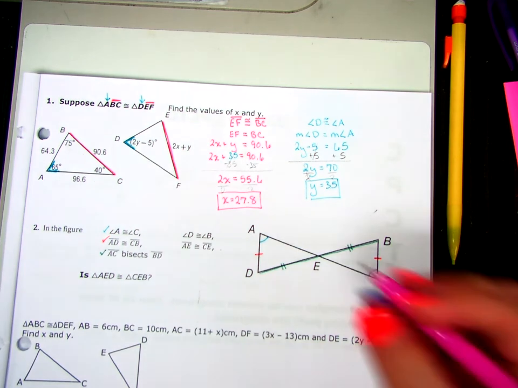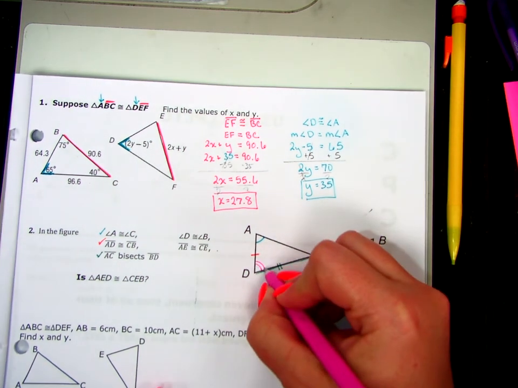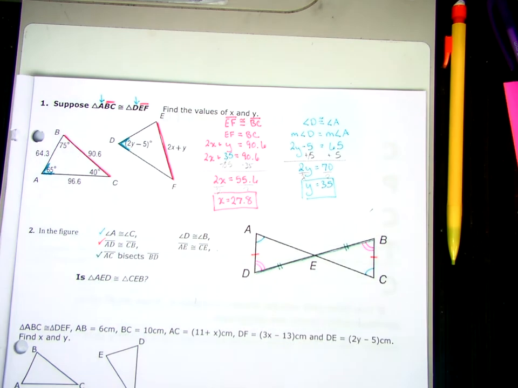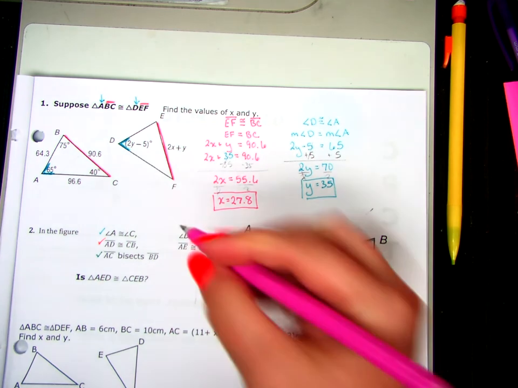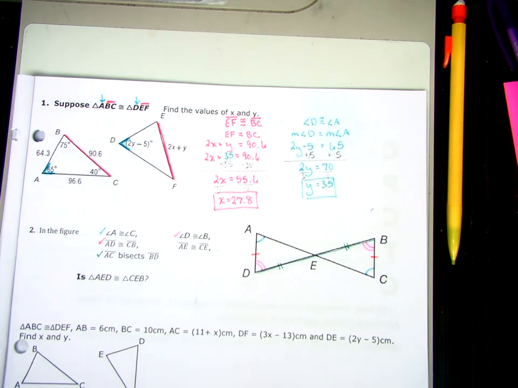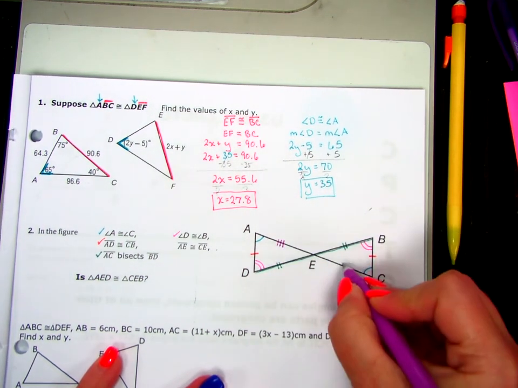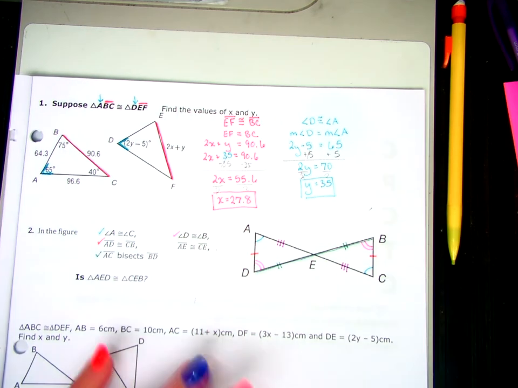Angle D is congruent to angle B. D is congruent to B. And then, oops, I didn't check off that I marked it. Segment AE is congruent to segment CE.